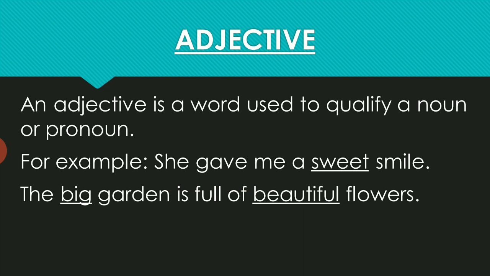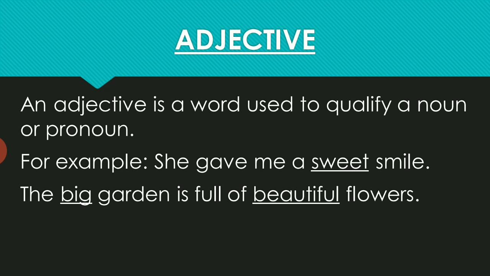The third part of speech is the adjective. Now, what is an adjective? An adjective is a word that is used to add something to the meaning of a noun by describing or pointing out the person, animal, place, or thing, by telling the number or quantity, or by asking questions about it, right?